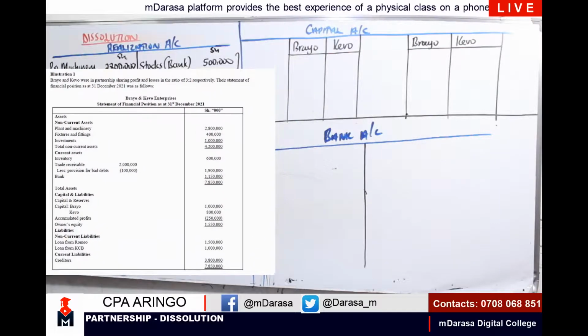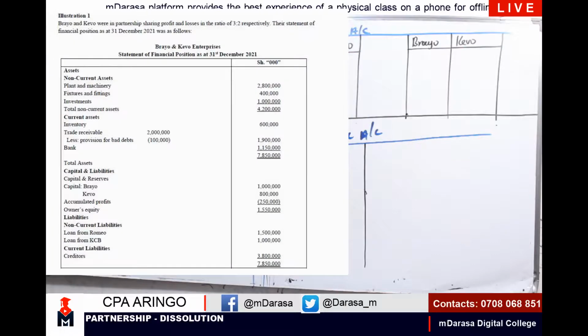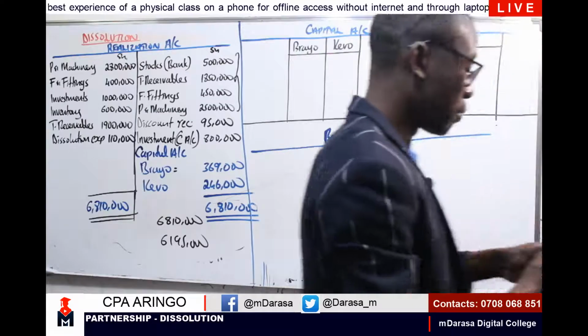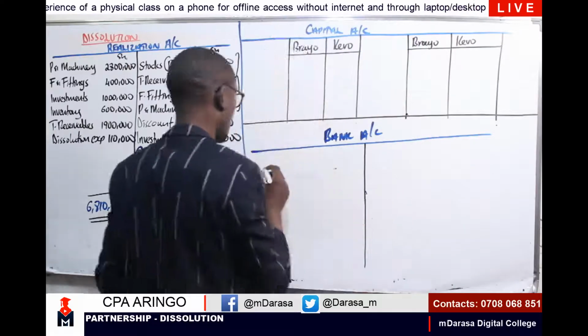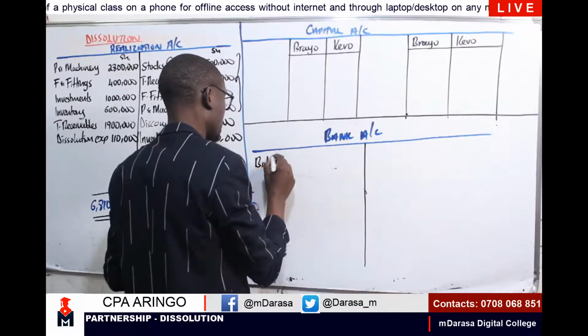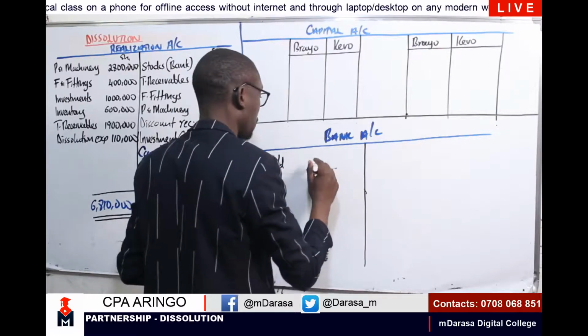Look at our current assets. I'm having bank a figure of how much? 1,150,000. So balance brought down, 1,150,000.